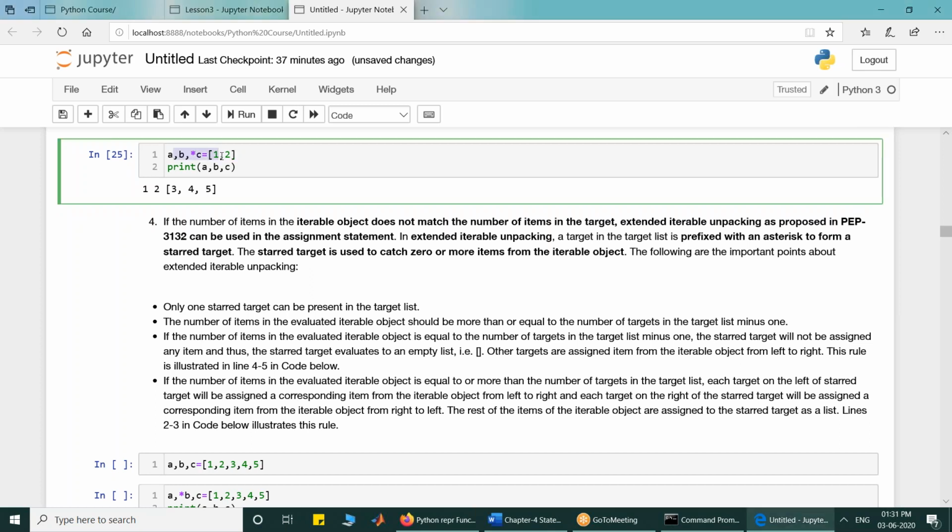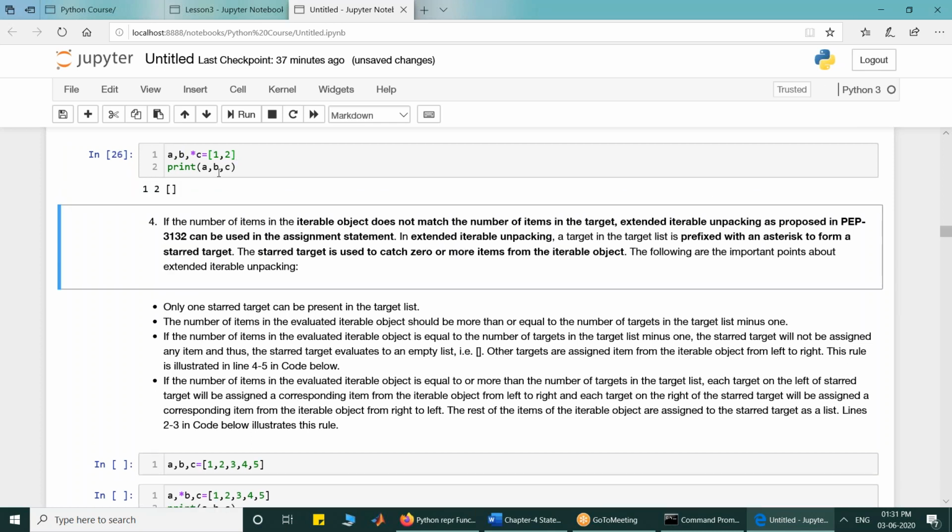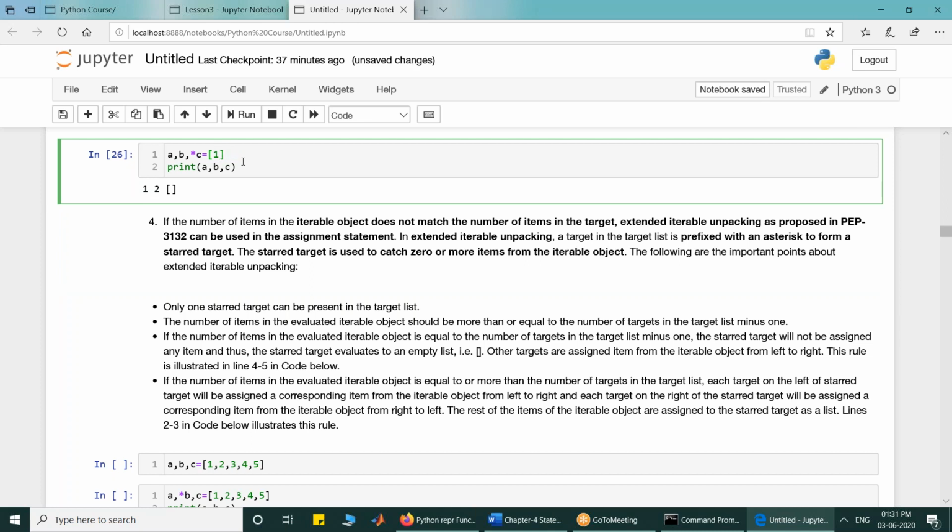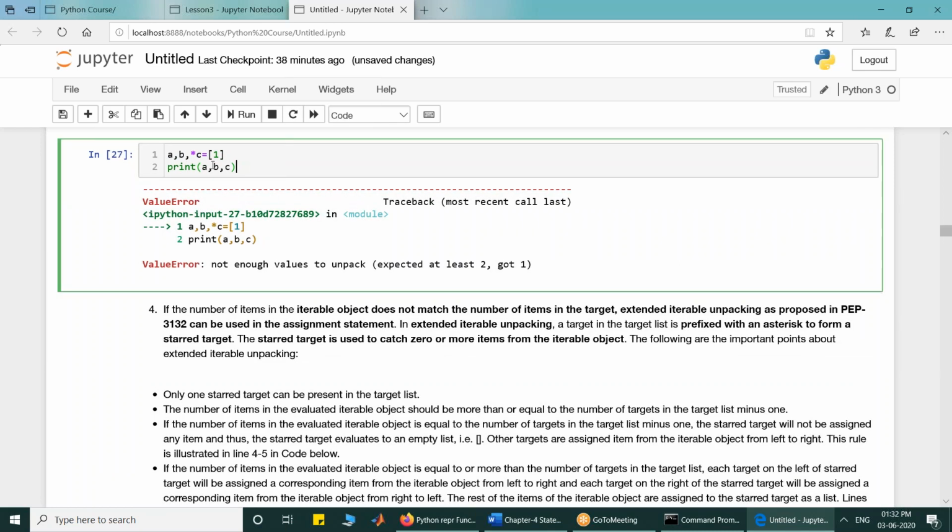If that happens, and I run that, A will get 1, B will get 2, and C will be empty. But if I further reduce it, now the number of unstarred targets is 2, but the number of elements in the iterable object on the right side is 1. If I do it, it will give me an error. So what is the minimum number that is required? The minimum number required is equal to the number of unstarred targets. What is the maximum number? There is no constraint on it.